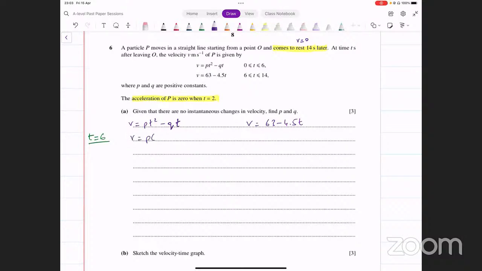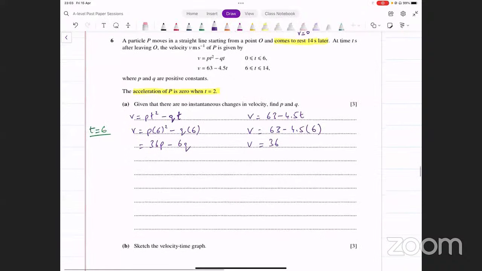You get p into 6² minus q into 6, and that gives you 36p minus 6q. What about the other one? This gives us 63 minus 4.5 into 6. You evaluate this and see what this gives us. This gives us v equals 63 minus 27, which should be 36. दो equations आ गई. अब इन दोनों की values equal होनी चाहिए, क्योंकि हमने कहा है first equation से भी उस पे same velocity आनी चाहिए, second से भी same आनी चाहिए. So we equate them. So we have 36p minus 6q equals 36.